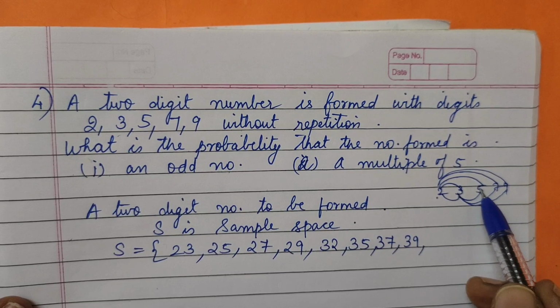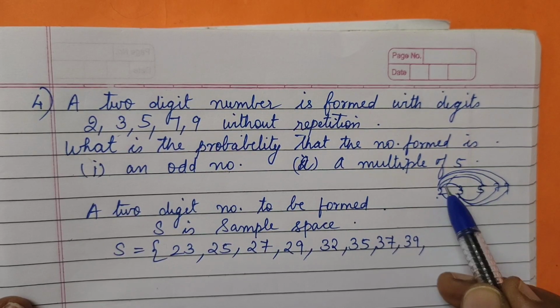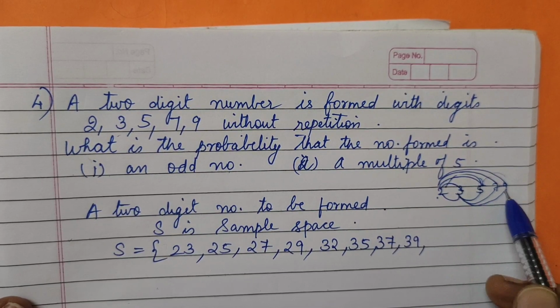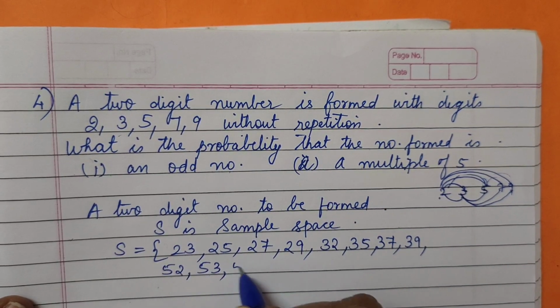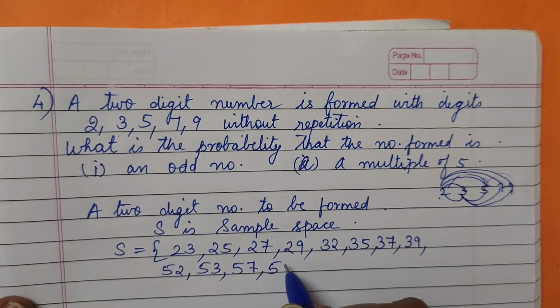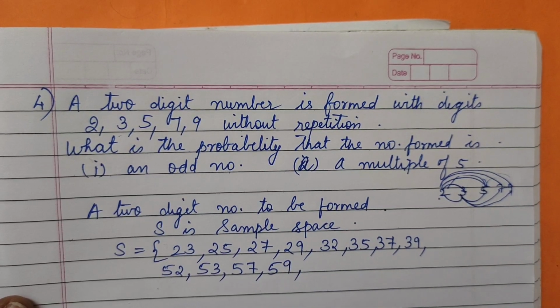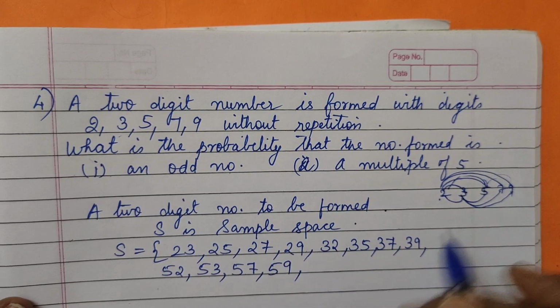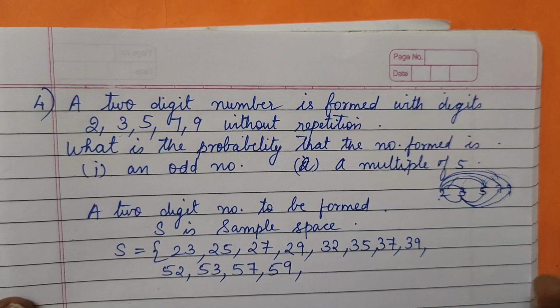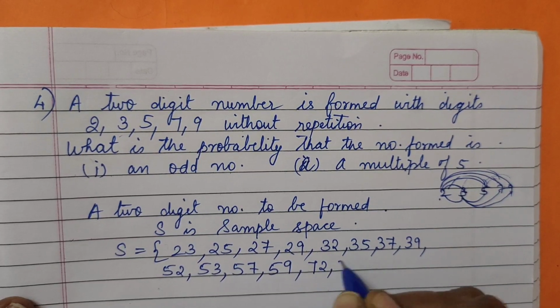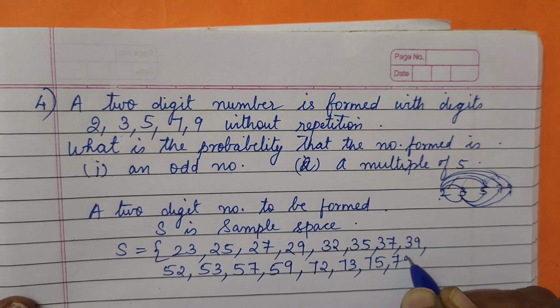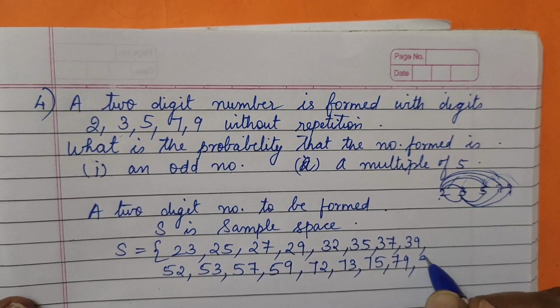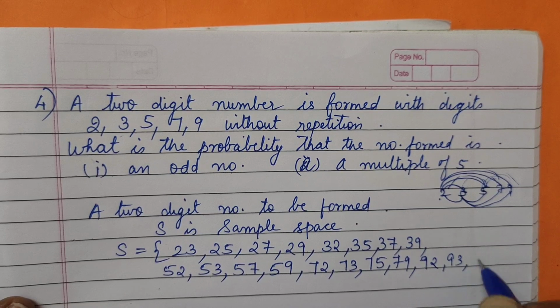Similarly, now for the 5: 52, 53, 57 and 59. Similarly, go for the 7 also: 72, 73, 75 and 79. Similarly for 9: 92, 93, 95 and 97.